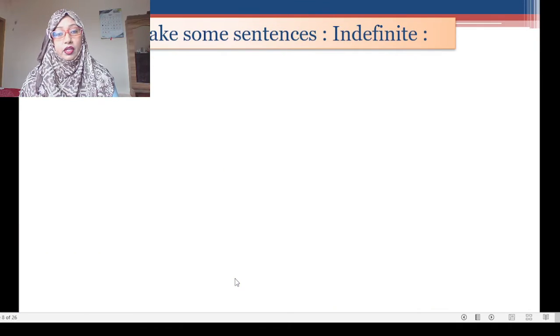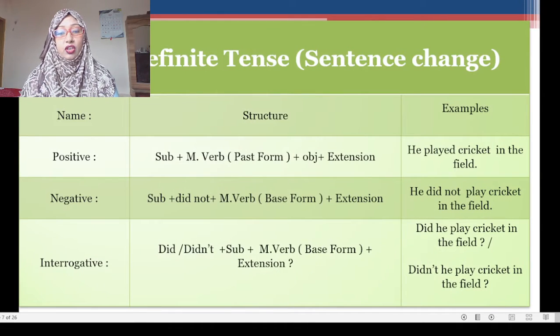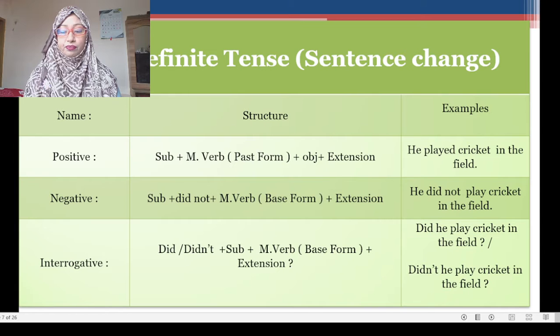An interrogative sentence. The structure will be did or didn't. If the interrogative sentence is in affirmative form, then you will use did. If the interrogative sentence is in negative form, then you will have to use didn't. Okay. So what is the example? Did he play cricket in the field? And another example, didn't he play cricket in the field?